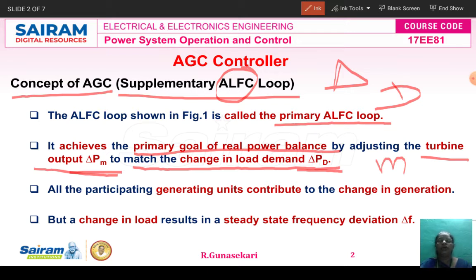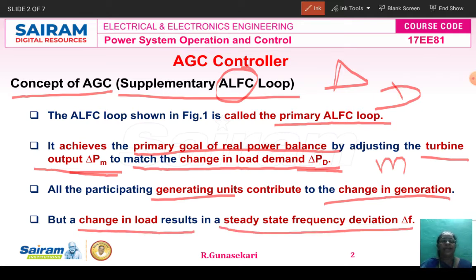So del PM represents the turbine output, and del PD represents the change in load demand. All the generating units participating in the power system contribute to the change in generation. A single generator cannot meet our load demand, so more than one generator unit participates in the interconnected power system. But the change in the load results in a steady state frequency deviation del F, where del is for deviation and F for frequency.